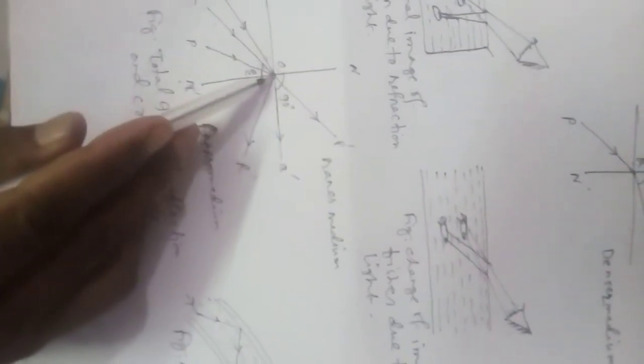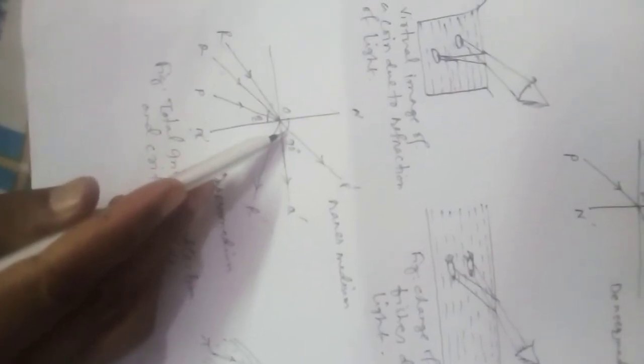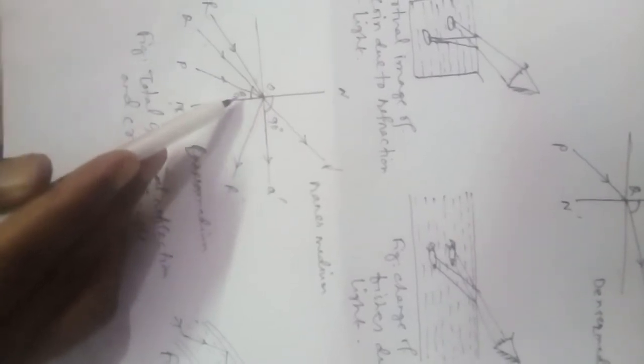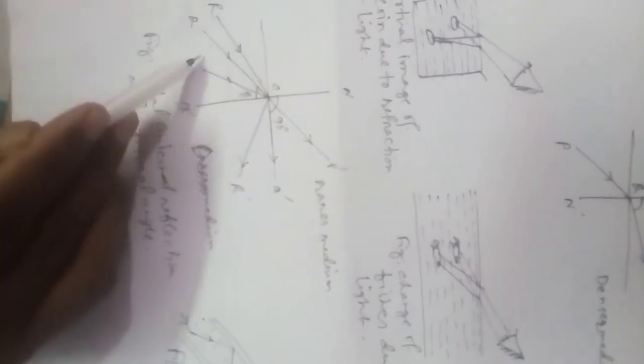The reflected ray is OP prime. After that, if we extend the angle of incidence to more than PON prime, that means QON prime, at that time the refracted ray angle is produced as 90 degrees. Whichever angle provides this is called the critical angle.